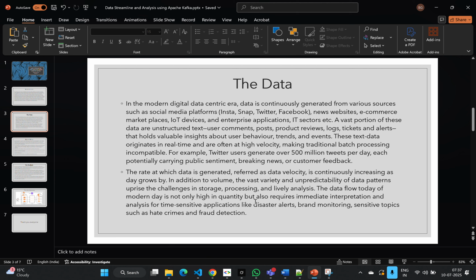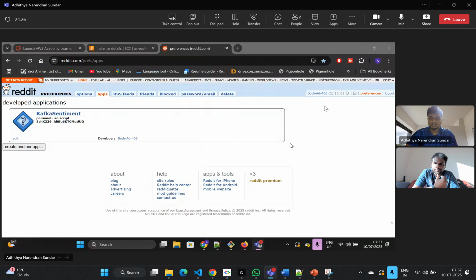Now we will be demonstrating the working of our application, and I will be handing this over to Adithya. Yeah, sure, Brindavan. I'll take it from here. Can you see my screen? Yeah. I'll quickly share my screen.